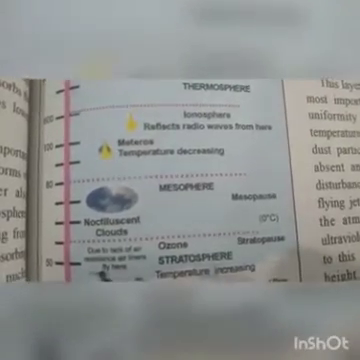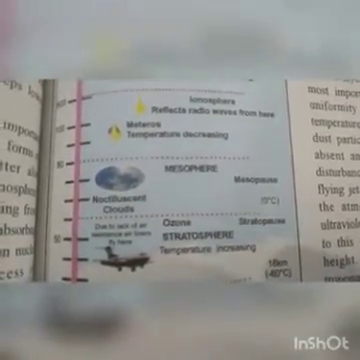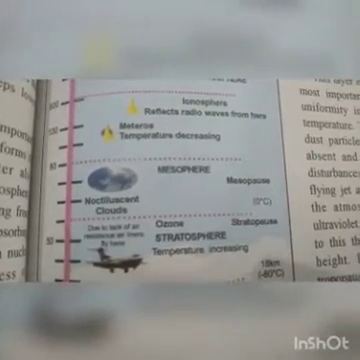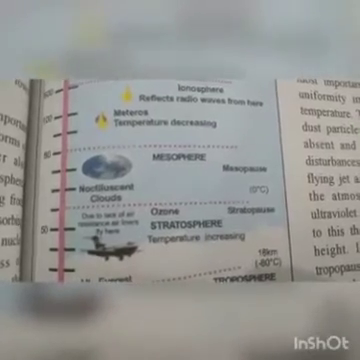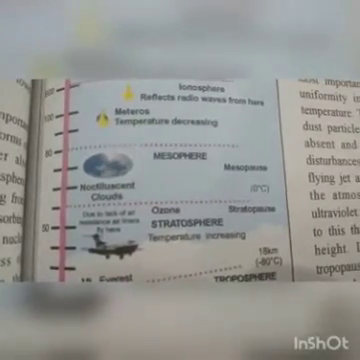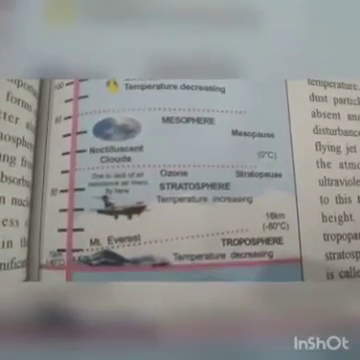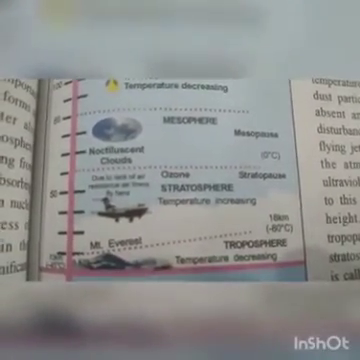The upper limit of the stratosphere is called the stratopause, and that's the boundary where the stratosphere finishes. It is about 50 kilometers above the ground. So you can see the demarcation here.